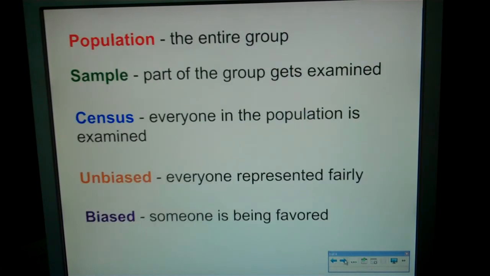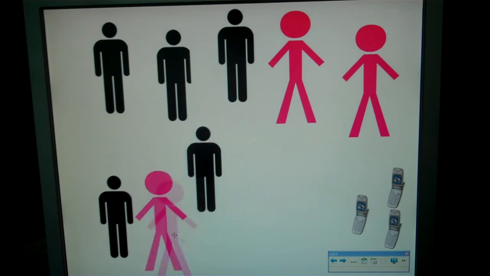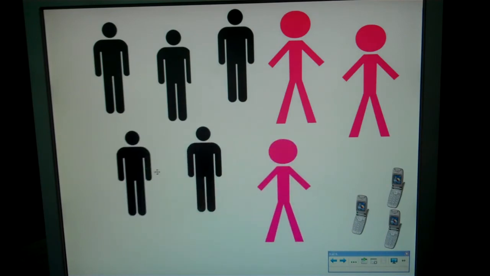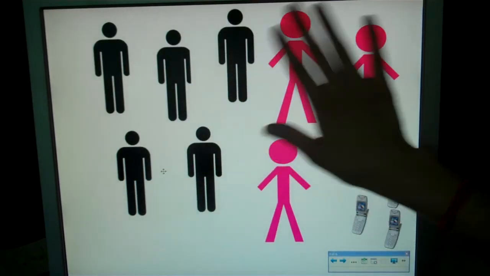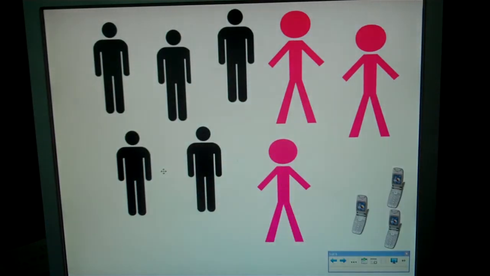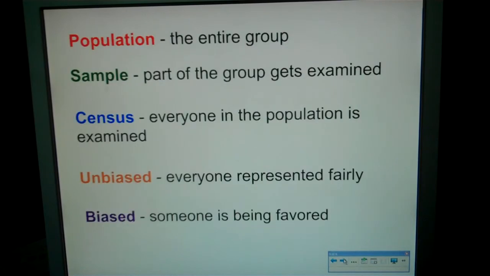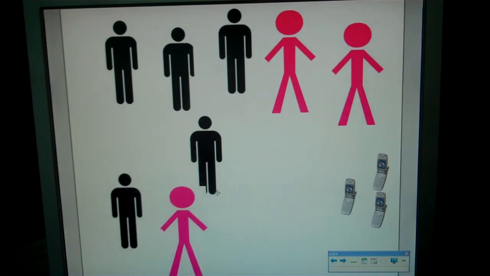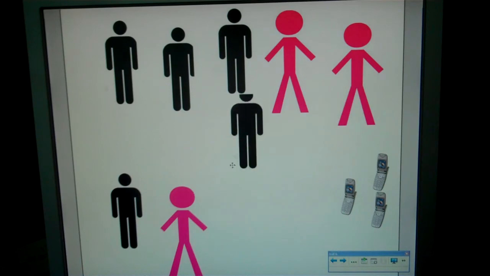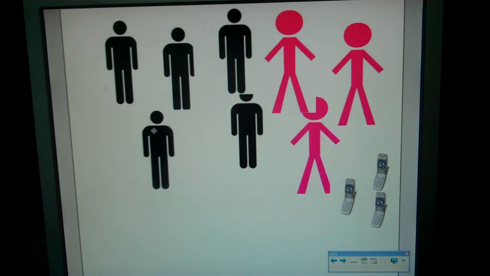Let's see, we also had a census. If I did a census, who would get surveyed in this group? How many people? It would be everyone I would survey. This person, this person, this person, all of them, okay? To make things unbiased and biased. If I wanted an unbiased survey, then I could pick maybe just a small random group, okay, that represents it. If I wanted it to be unbiased, I could survey everybody, okay?